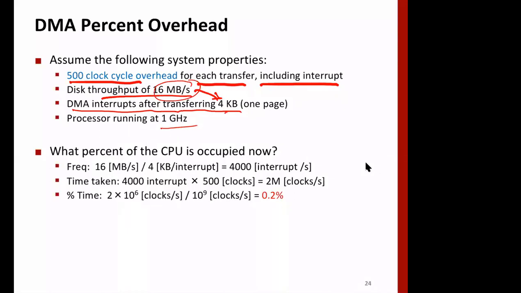So basically we have 4000 interrupts, and each interrupt takes 500 clock cycles, so we have 2M clock cycles. So the percentage of time in DMA is only 0.2%, which is very small compared to what we have spent in the case of polling and plain interrupt mechanism. All right.